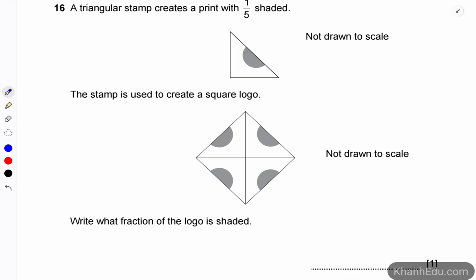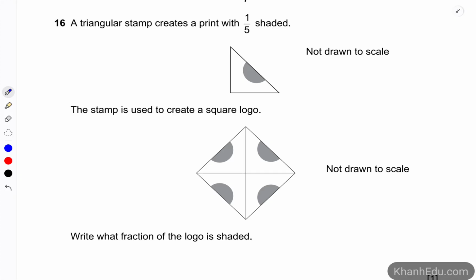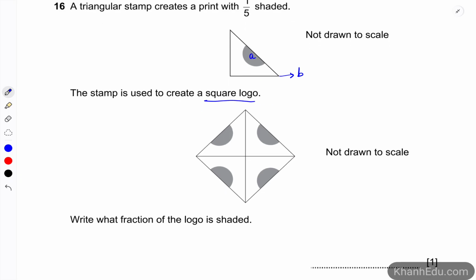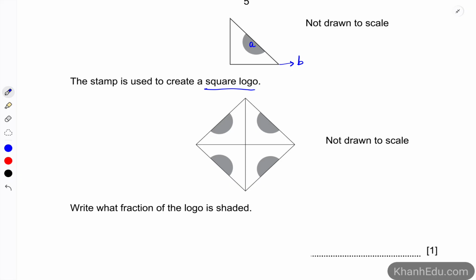Number 16, a triangular stamp creates a print with 1/5 shaded, like this. So the area that is shaded would be represented with the letter A, and I'm going to use the letter B for representing the area of the triangle. So now 4 of them put together to make a square logo like this. So write what fraction of the logo is shaded.